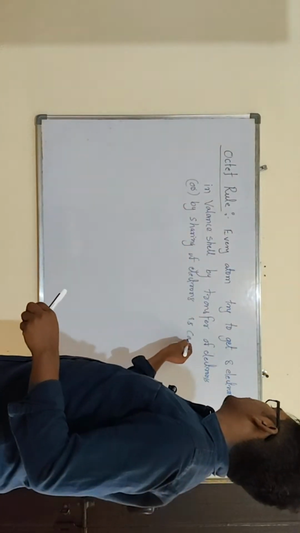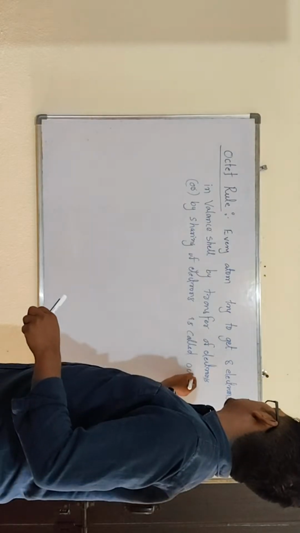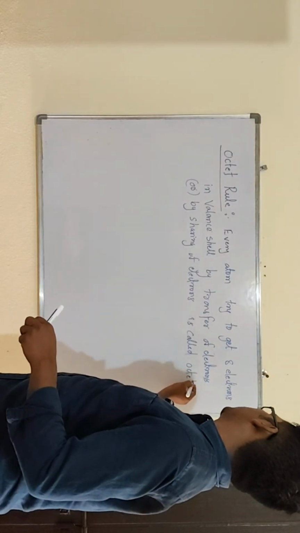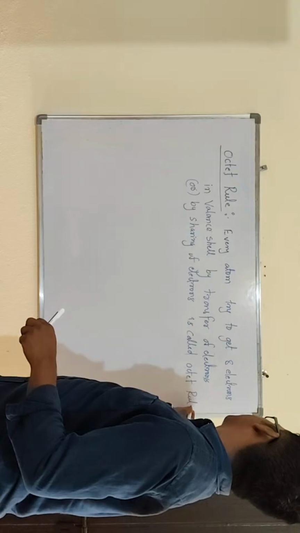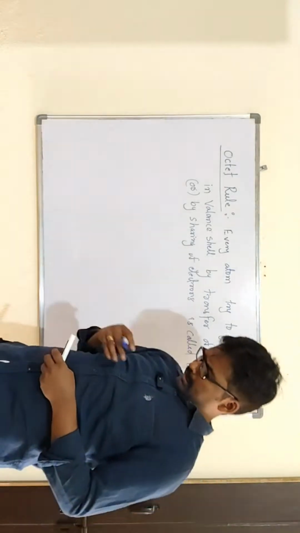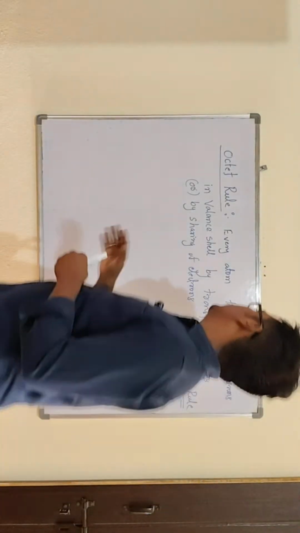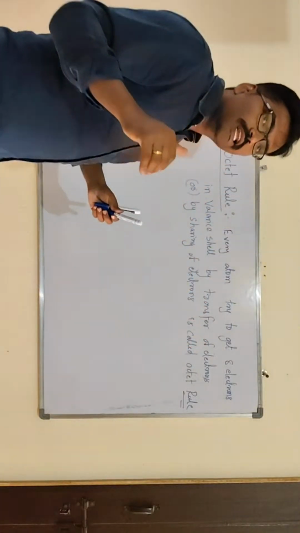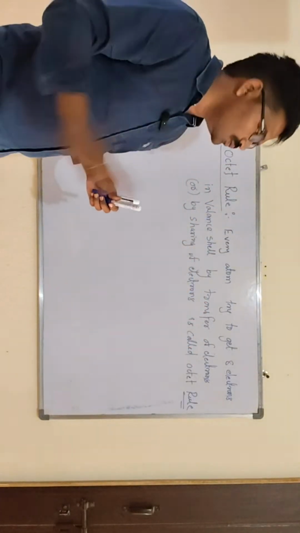This is called the octet rule. Yes, listen. Every atom is trying to get 8 electrons in its valency shell, as I told.